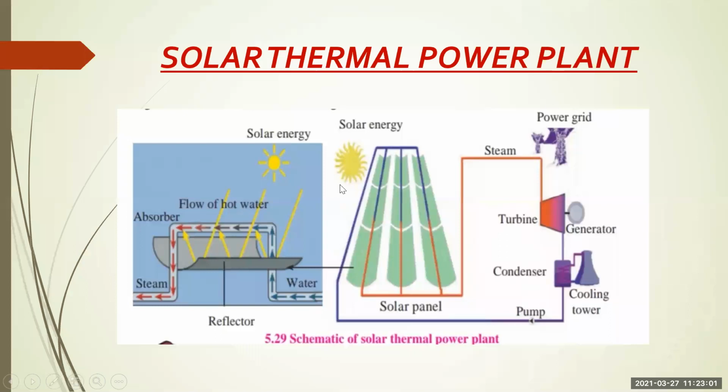So solar energy is used to generate thermal energy, and with the help of that thermal energy we generate steam, which has kinetic energy. Then that kinetic energy of the steam rotates the turbine. The turbine has kinetic energy that again rotates the generator, and that kinetic energy of the generator is converted into electricity.